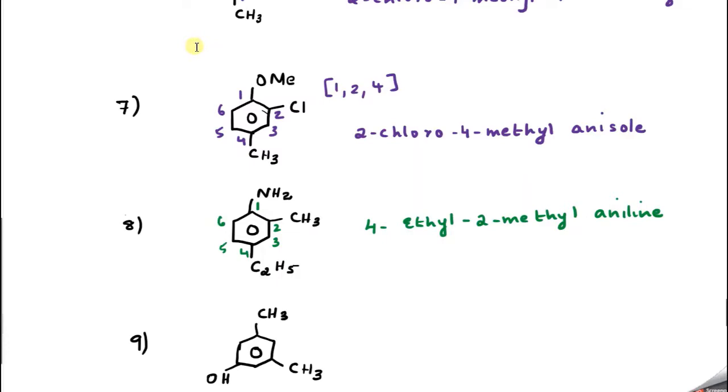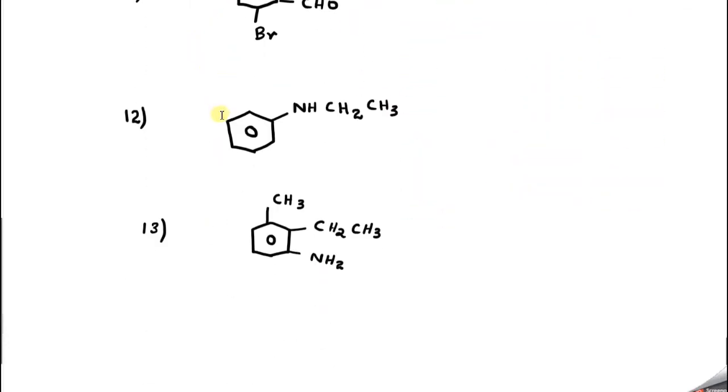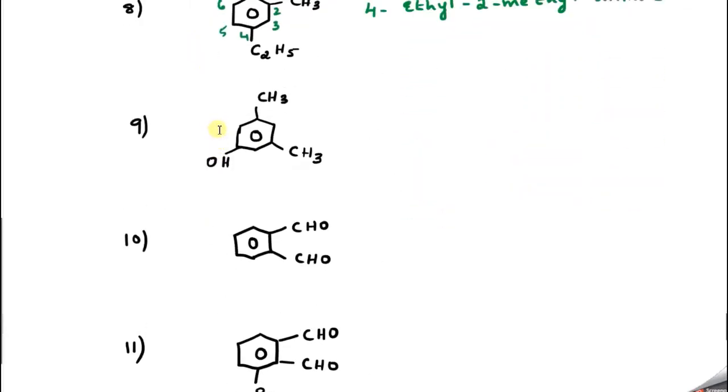So some more questions are waiting for you. We'll go to the ninth question. Can anybody tell the name of this compound? So here the OH group is there. So I know that that is my functional group. So I will give 1 here. Then if I go in any way, it is almost correct. Same numbers will come. 3, 4, 5, 6. So my locants are 1, 3, 5.